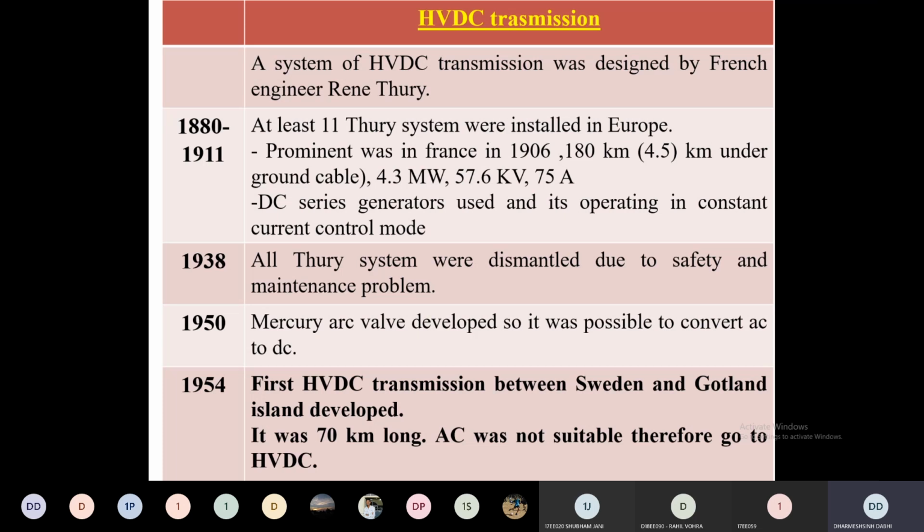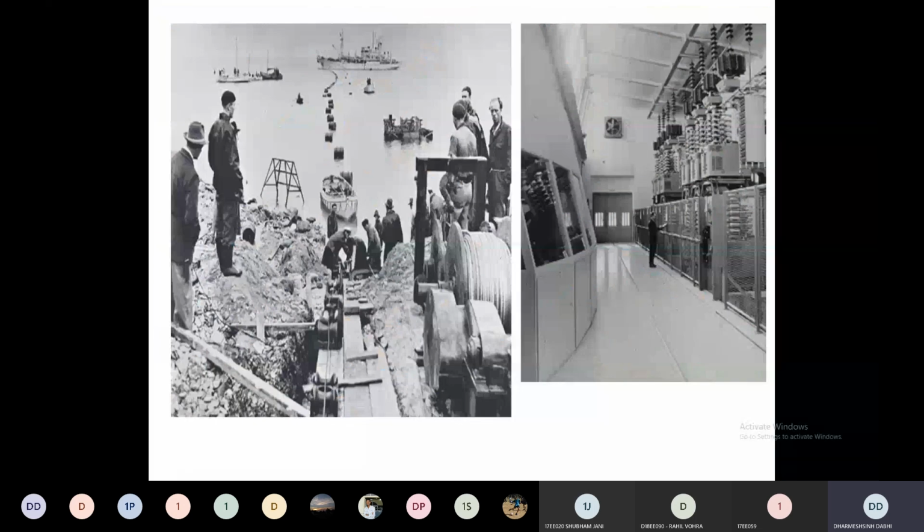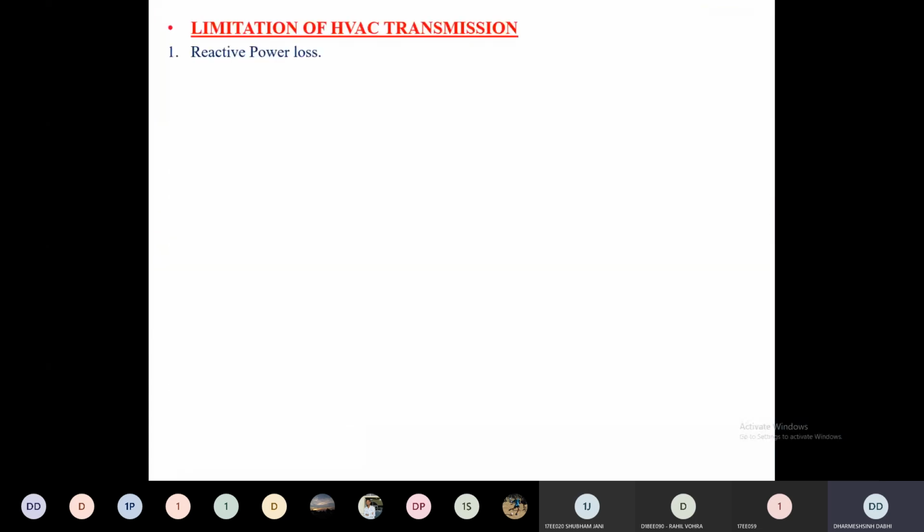And then we moved towards the HVDC system because of the invention of the mercury arc valve in 1950. It became possible to convert AC to DC through a converter. So it is very easy to transmit the power at high voltage level through the DC cable, but again we generate the power through the AC generator. The first HVDC transmission was built between Sweden and Gotland Island. You see the pictures of that, and we start the limitations of the HVAC transmission system.